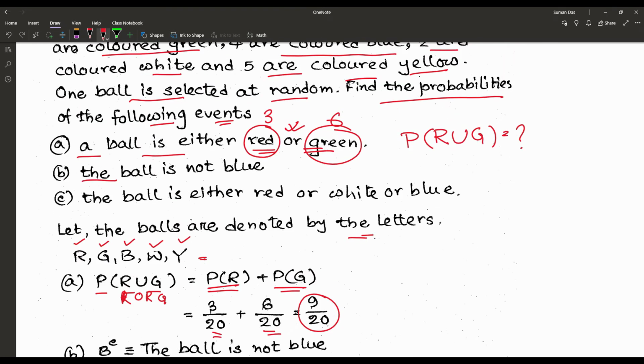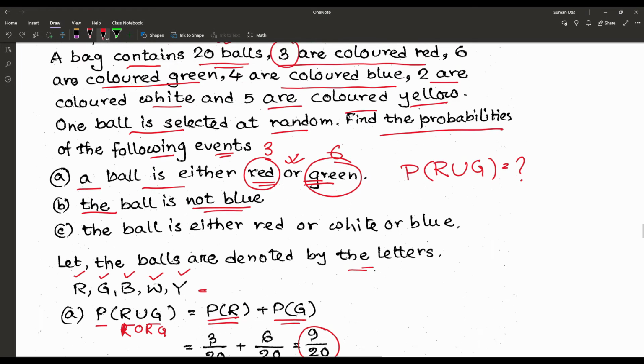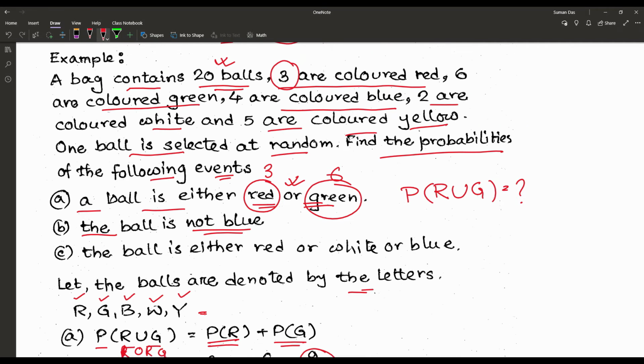So the next problem. The ball is not blue. When the ball is not blue, that means we may say the ball is either red or green or white or yellow. Otherwise, it may also be written as not blue, or complement. So according to the complement law, P of B complement is equal to 1 minus P of B.